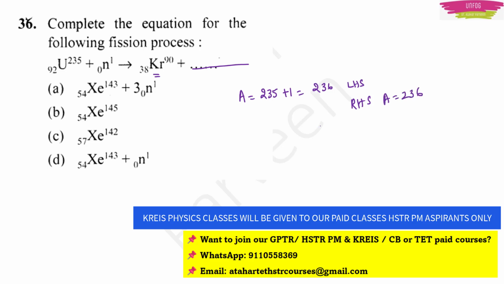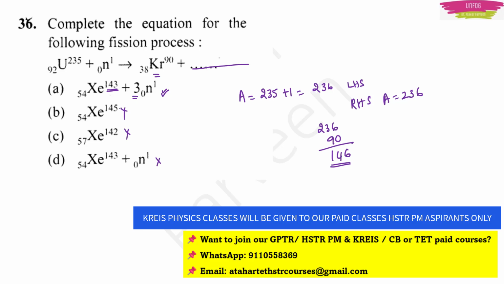I have krypton which is having mass number 90. If I subtract that 90 from 236, I will get 146. Where is 146 in the four options? It's not there anywhere. It's not there here. It's not there here. It's not there here. But here, I cannot say that it is not there because 143, if I add 3, I will get 146.